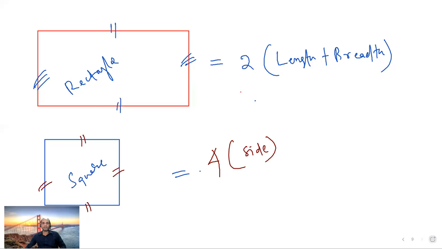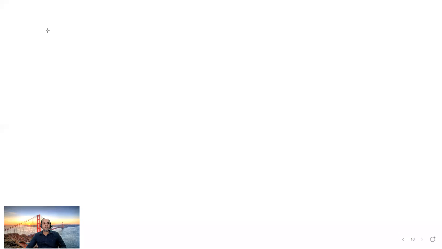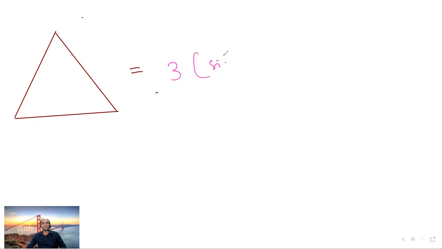Now the last one we will discuss is the triangle. What do you mean by triangle? Triangle is like this. If it is an equilateral triangle, as we have discussed earlier, then three sides are the same. So it is equal to how much? Yes, 3 multiplied by side. Equilateral means the lengths of all three sides are the same.